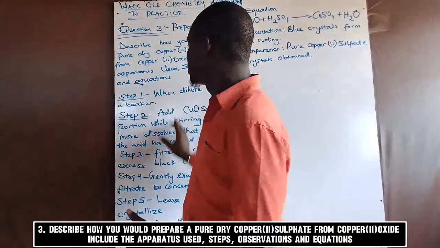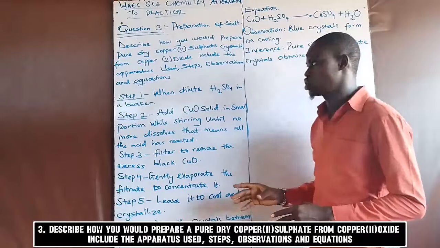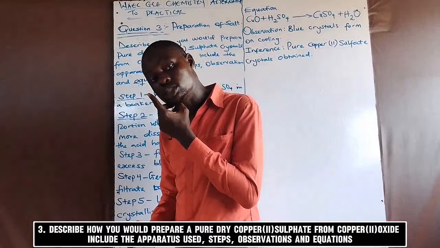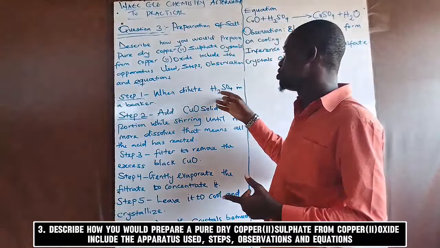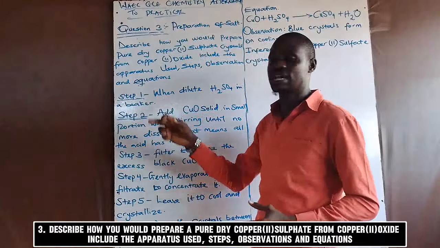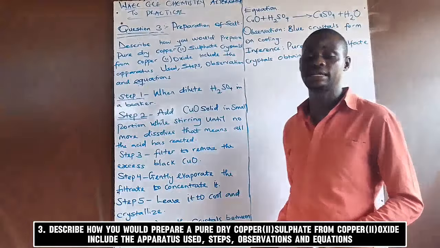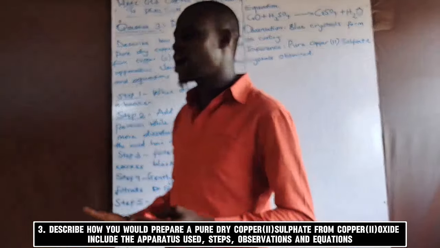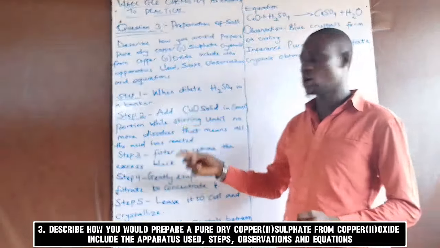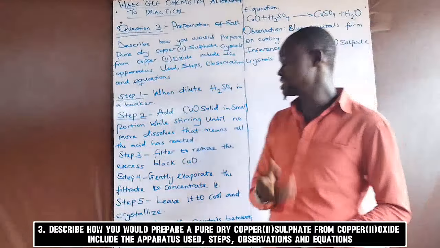Now I've itemized all those steps that are required in preparing this salt. The first step when preparing a salt is to add dilute H2SO4 into a beaker. That is the first step. The second step is that you add solid copper oxide in small portions while stirring until no more dissolves. That means all the acid has reacted.